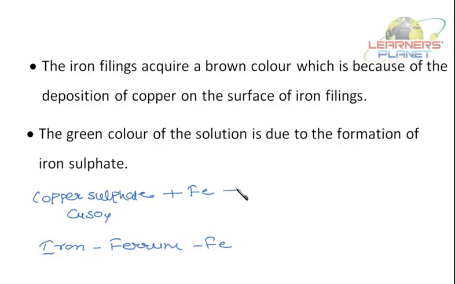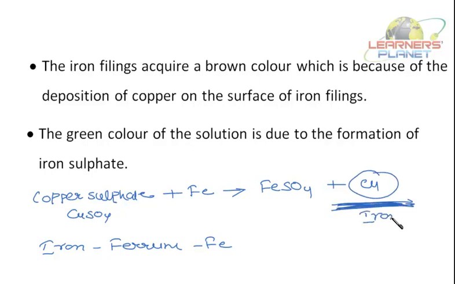And it forms what? FeSO4, iron sulfate, plus copper, and this copper deposits on the surface of iron. And ferrous sulfate has got a green color. Right? See, this iron has removed Cu from copper sulfate. That's it.